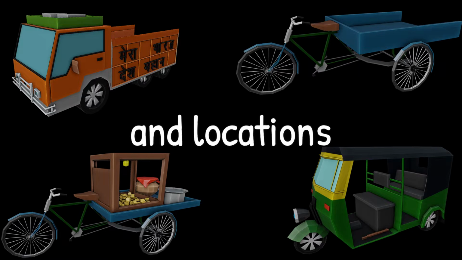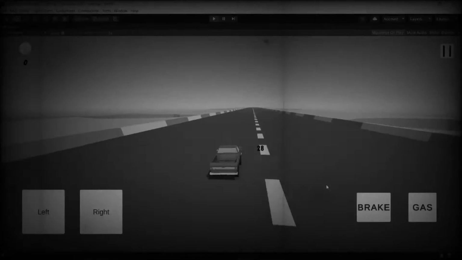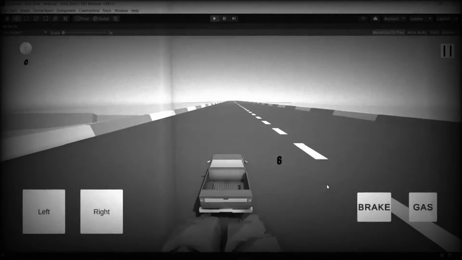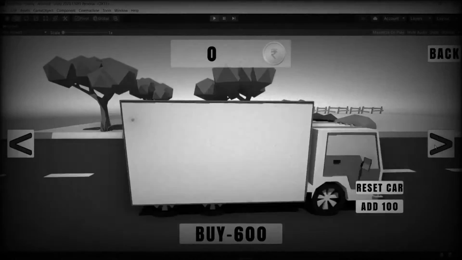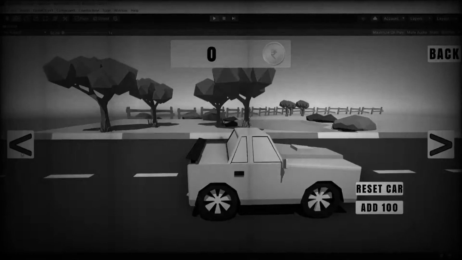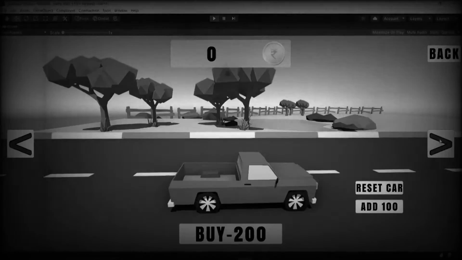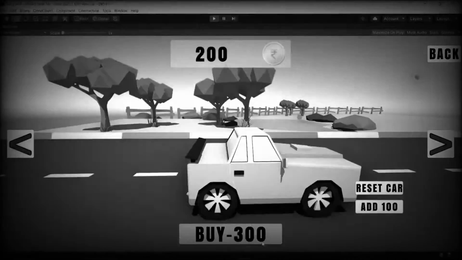Please consider watching the previous one and join my game development journey, in which I am creating an endless racing kind of game with Indian theme of Indian vehicles and locations. In the previous devlogs, we have created some cool smoke particles and a lot of model with the shop system where you can buy and unlock new characters and some sound effects for brake.